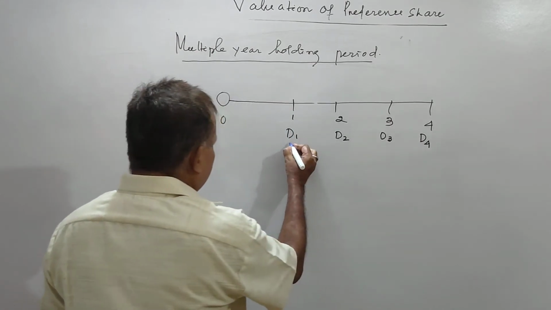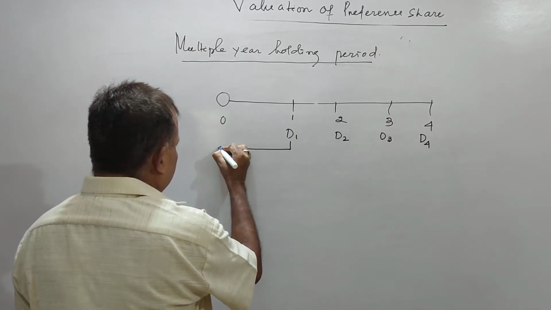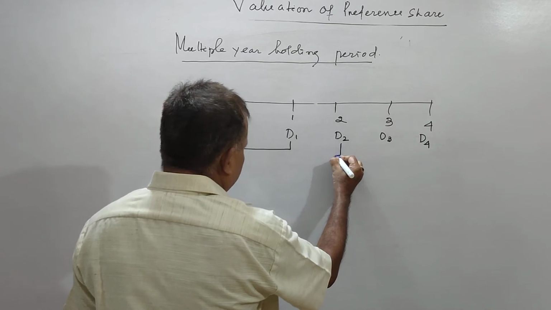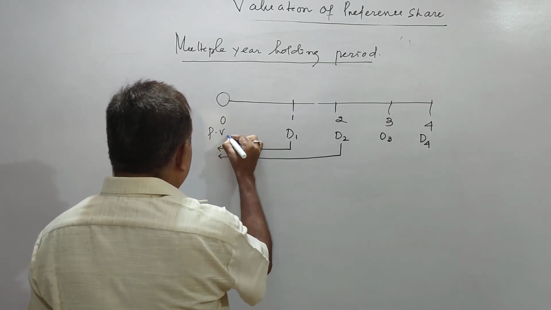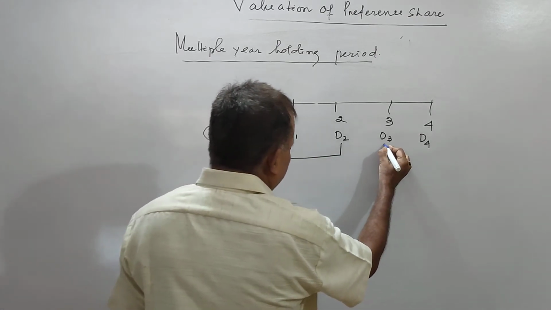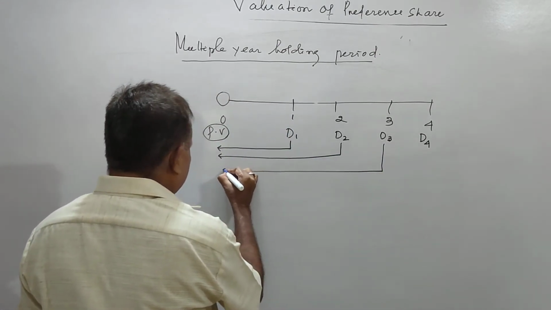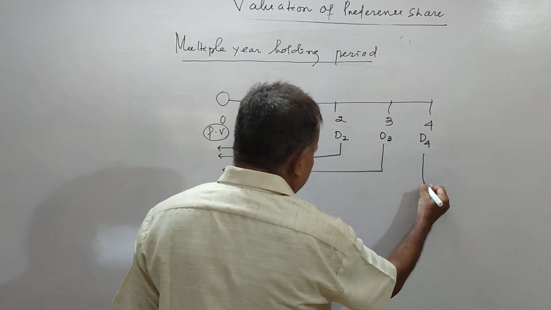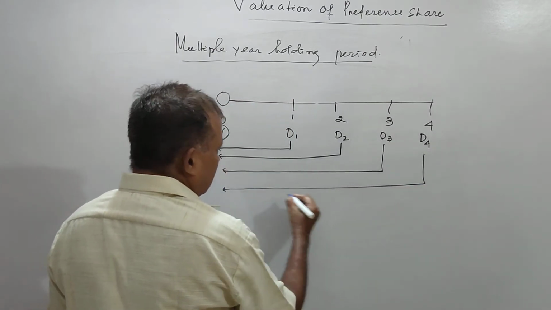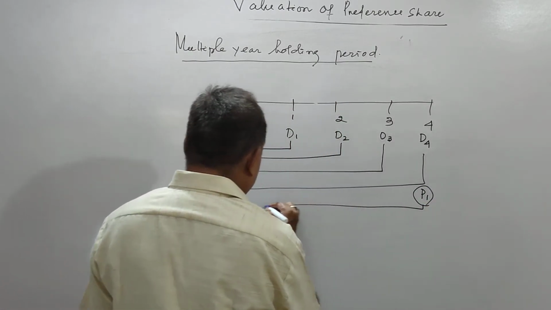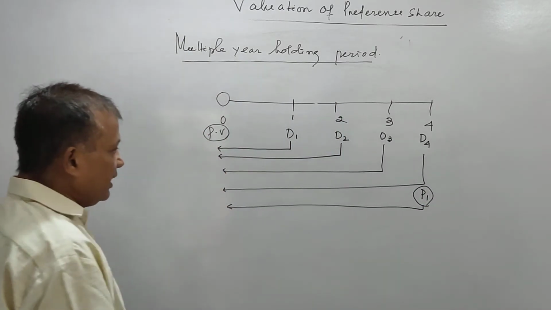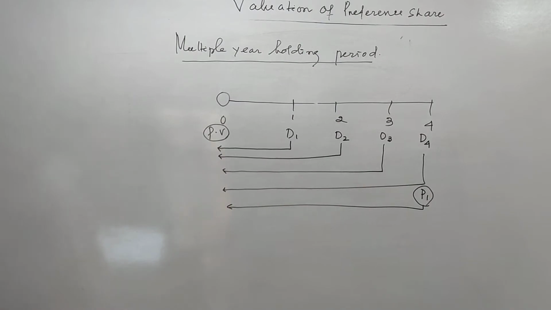So we have to find out the present value of D1, present value of D2. This is your present value. Present value of D3, present value of D4. Also we have to find out the present value of price at the end of fourth year.